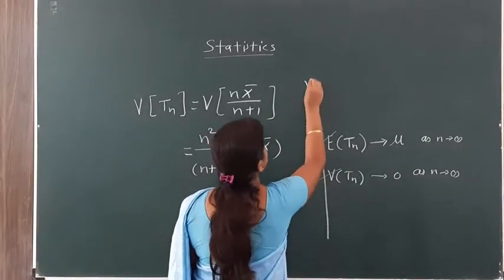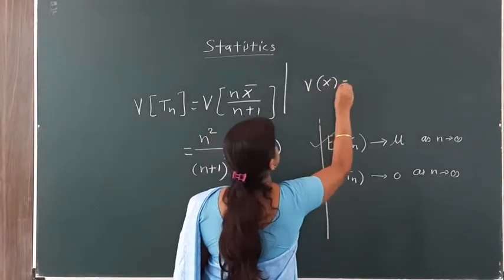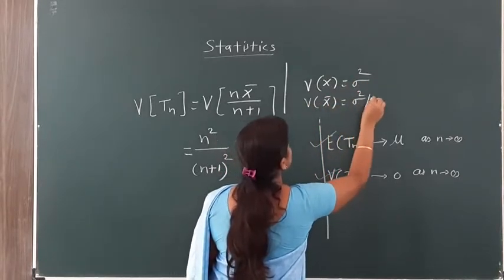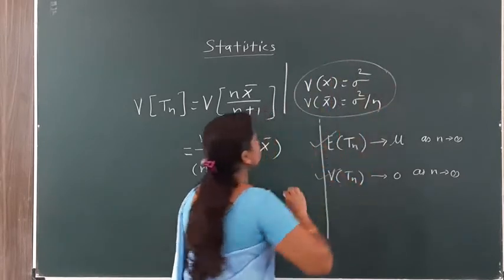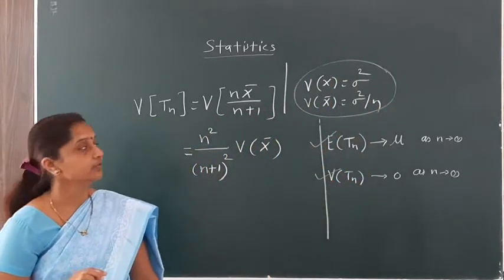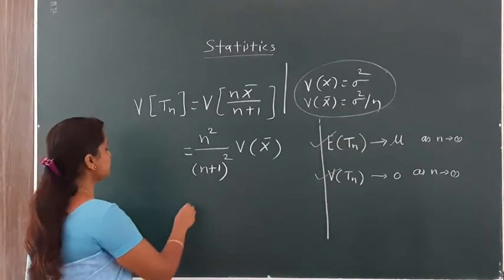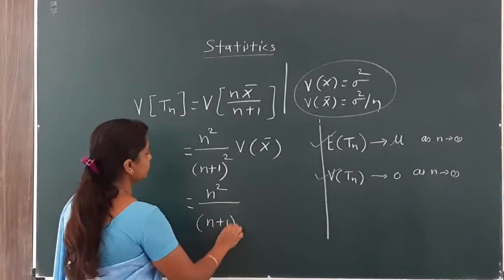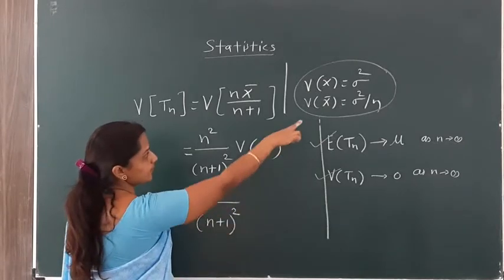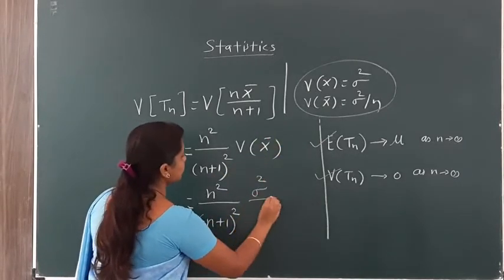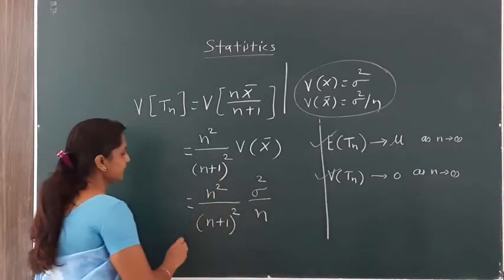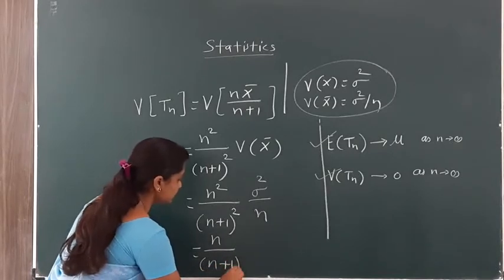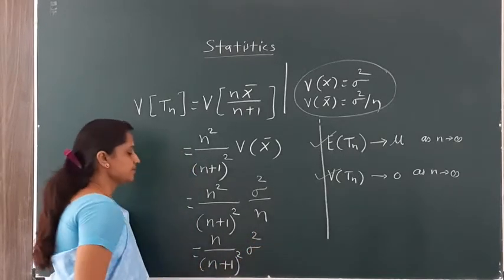Since the given information is that the population variance is sigma square, the variance of x is equal to sigma square, and we know that the variance of x bar is equal to sigma square divided by n. This we have seen in our previous lectures. So substituting these values, n square over n plus 1 bracket square times sigma square divided by n. The n square and n cancel, and we get n divided by n plus 1 bracket square times sigma square.